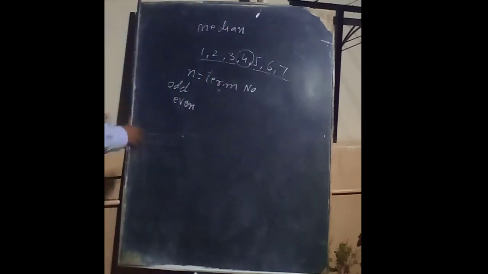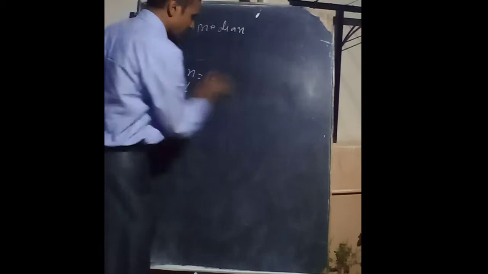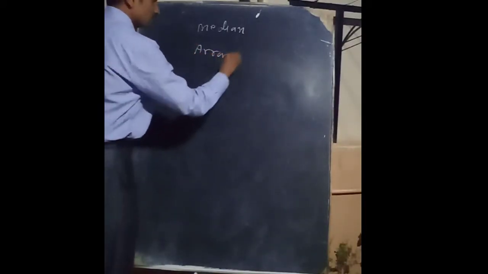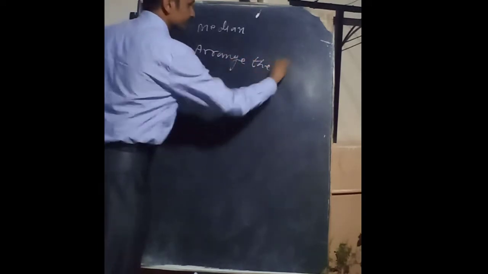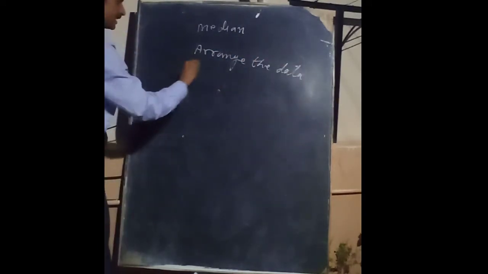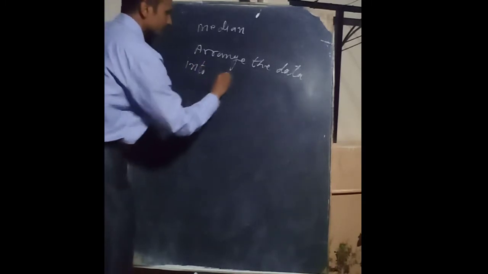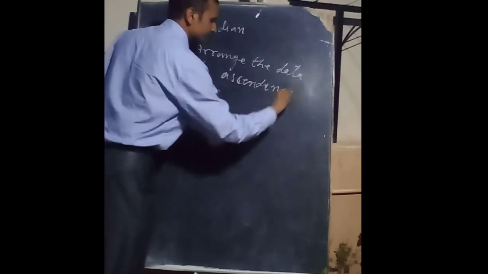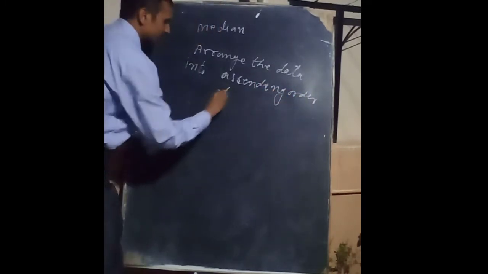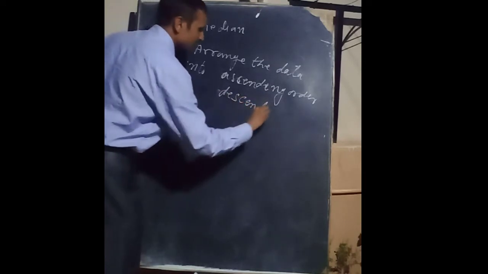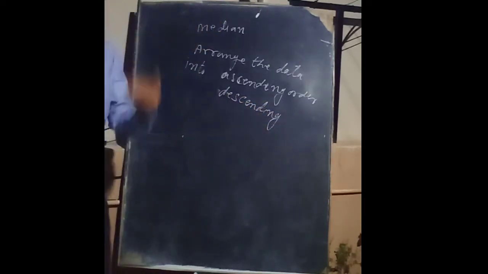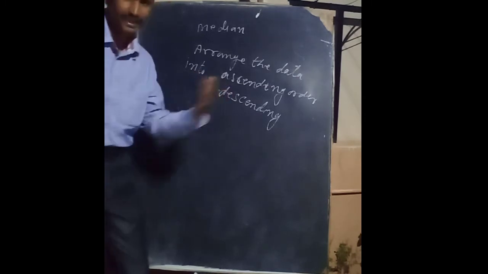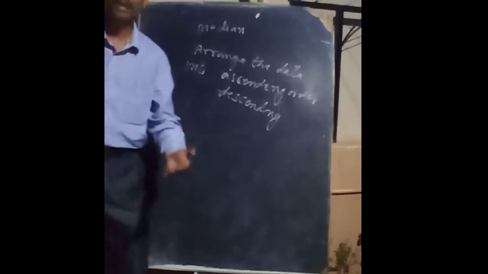Whatever ungrouped data is given to you, first arrange it into ascending order, small to big, otherwise descending order, big to small.